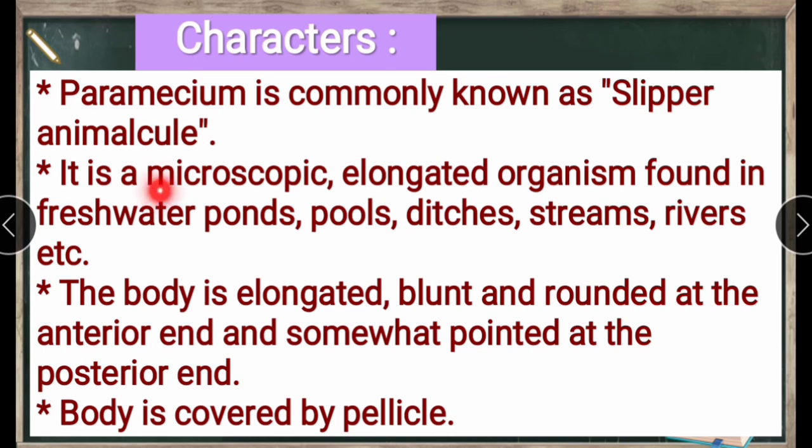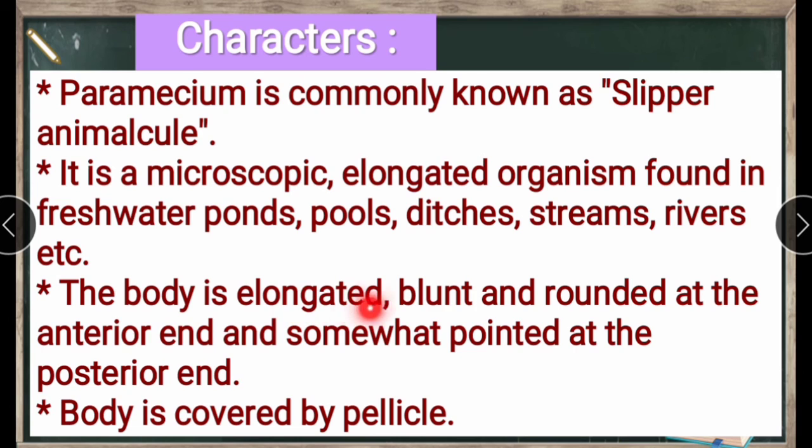It is a microscopic elongated organism found in freshwater ponds, pools, ditches, streams, rivers, etc. Without a microscope we can't see it. It is found in freshwater like reservoirs, ponds, pools, ditches, canals, streams and rivers.